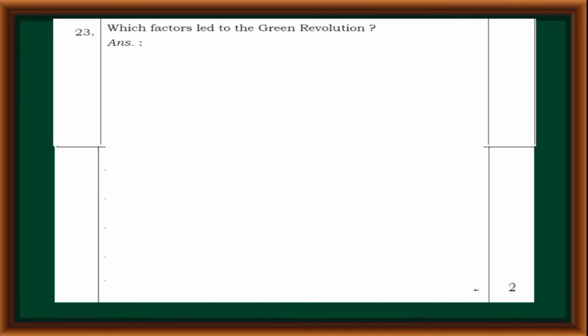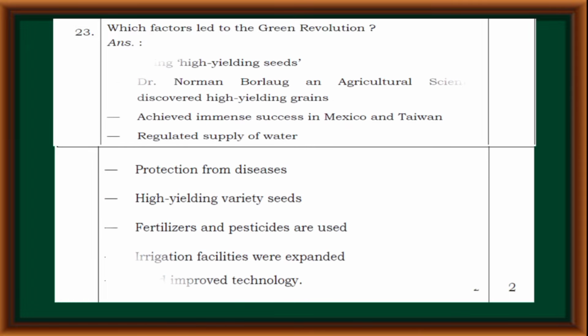Which factors led to the Green Revolution? Using high yielding seeds. Dr. Norman Borlaug, an agricultural scientist, discovered high yielding grains and achieved immense success in Mexico and Taiwan. Regulated supply of water, protection from diseases, high yielding variety seeds, fertilizers and pesticides were used, irrigation facilities were expanded, and improved technology was used.